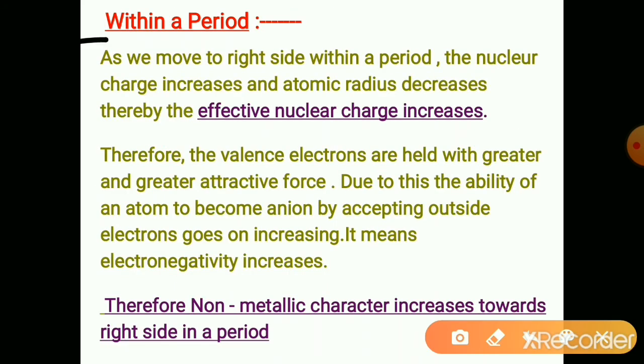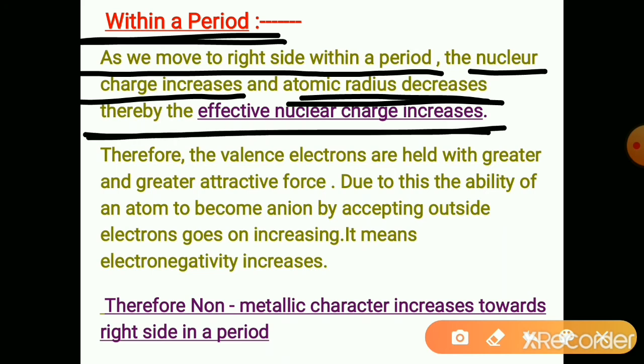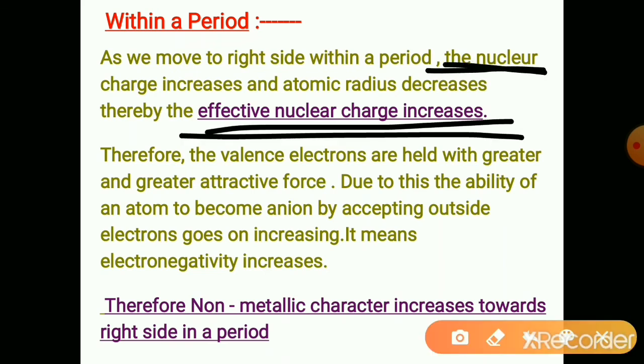So, within a period, we are going to study the metallic and non-metallic character trend. As we move to the right side within a period, the nuclear charge increases. We know that the atomic number is increasing by 1 in a period. So, the nuclear charge also increases by 1. Atomic radius decreases. Thereby the effective nuclear charge increases. As the nuclear charge increases, the effective nuclear charge increases.